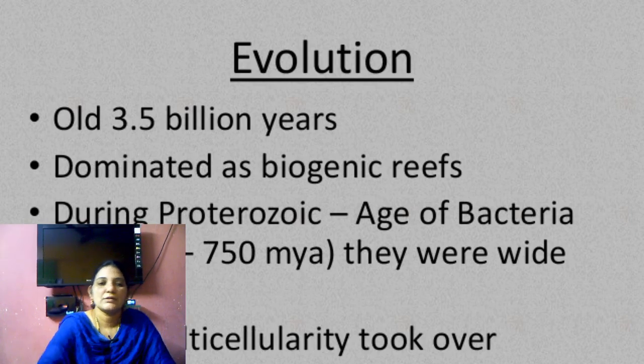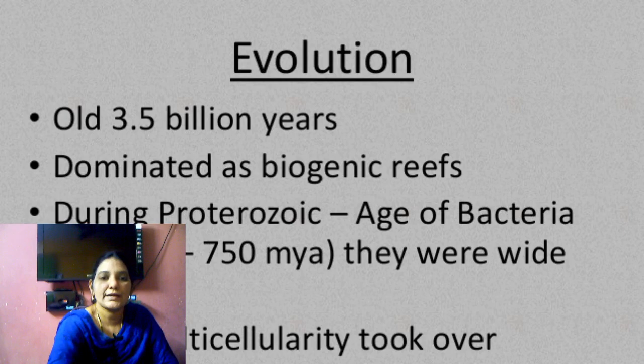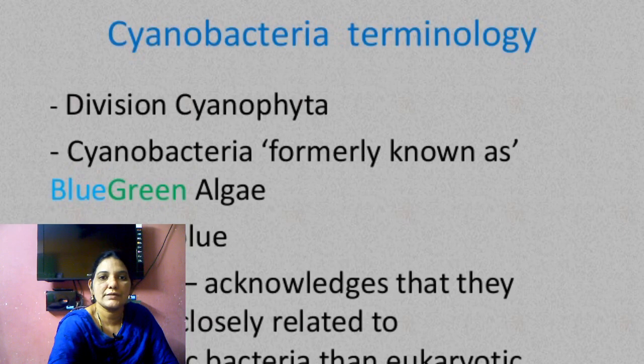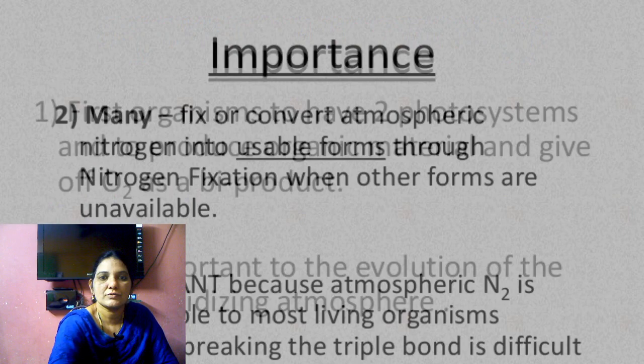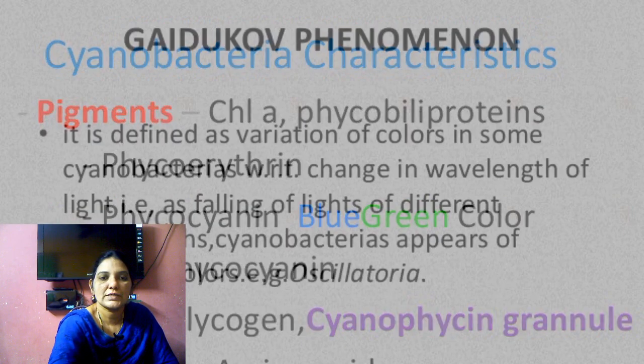These are the general characters of the class Cyanophyceae. Cyanophyceae algae are commonly known as blue-green algae. We can see the pigments.